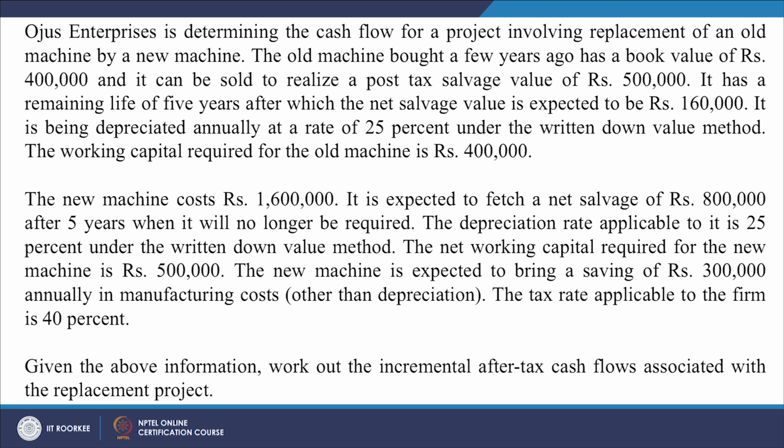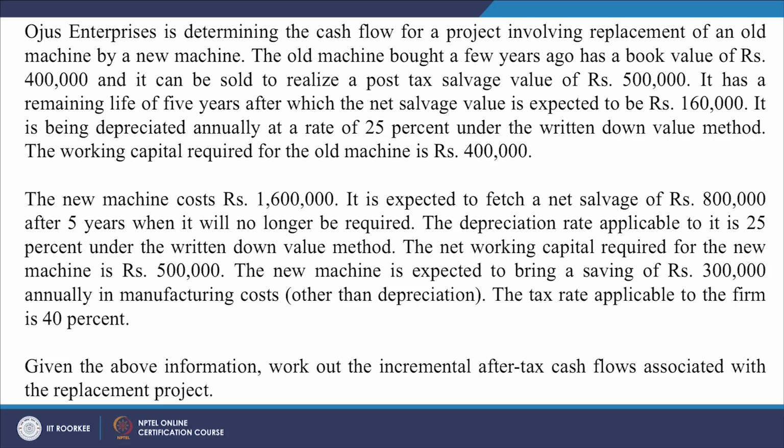The new machine is expected to bring a saving of 3 lakhs annually in the manufacturing cost. This is the major point. Why are we going to replace the old machine with the new machine? Because it is more efficient, more effective, it is going to bring us savings worth rupees 3 lakhs annually as compared to the old machine in the manufacturing cost other than depreciation, right. The tax rate applicable to the firm is 40%, right.